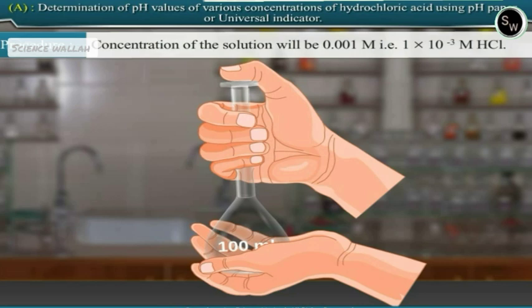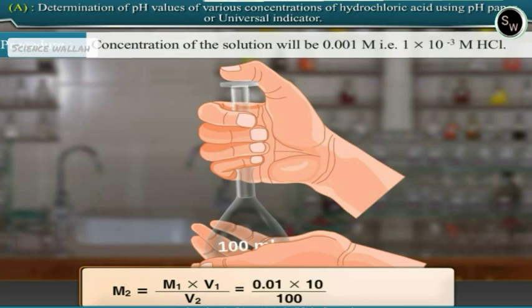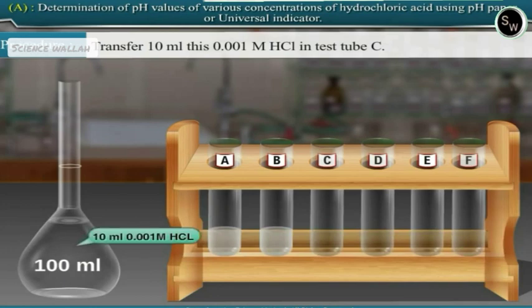Concentration of the solution will be 0.001 molar, that is 1 multiplied by 10 raised to minus 3 molar hydrochloric acid. M2 is equal to M1 into V1 upon V2, which is equal to 0.01 into 10 upon 100, which is equal to 0.001 M. Transfer 10 ml of this 0.001 molar hydrochloric acid solution from the volumetric flask in test tube C.